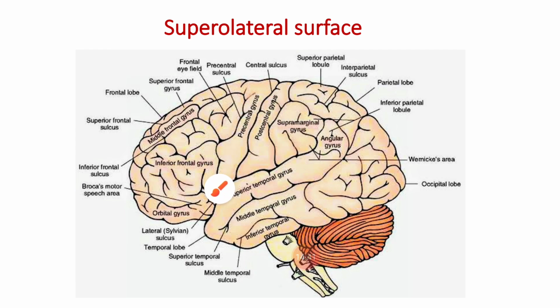Coming to the area that is present posterior to the central sulcus, it is called the parietal lobe. Just parallel to the central sulcus, on the posterior aspect, there runs a sulcus called the postcentral sulcus. The area between the central sulcus and the postcentral sulcus is called the postcentral gyrus.